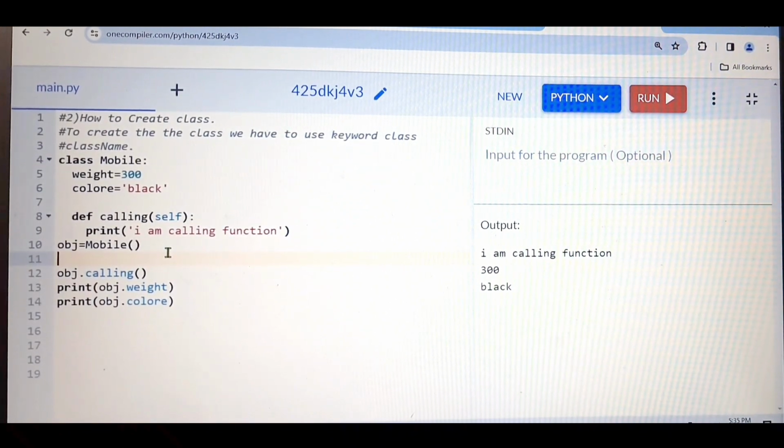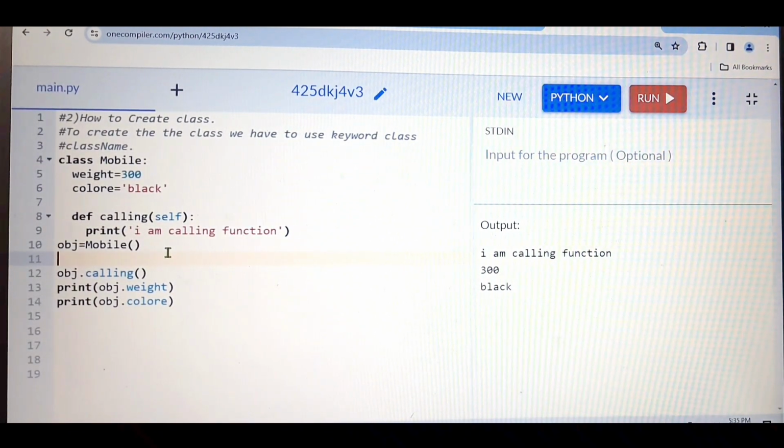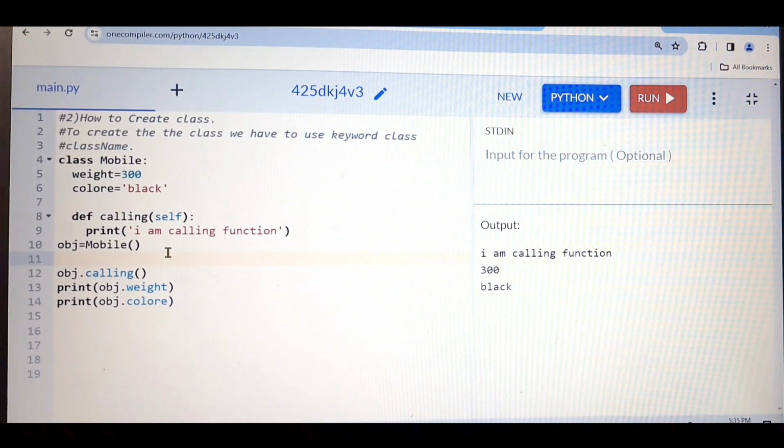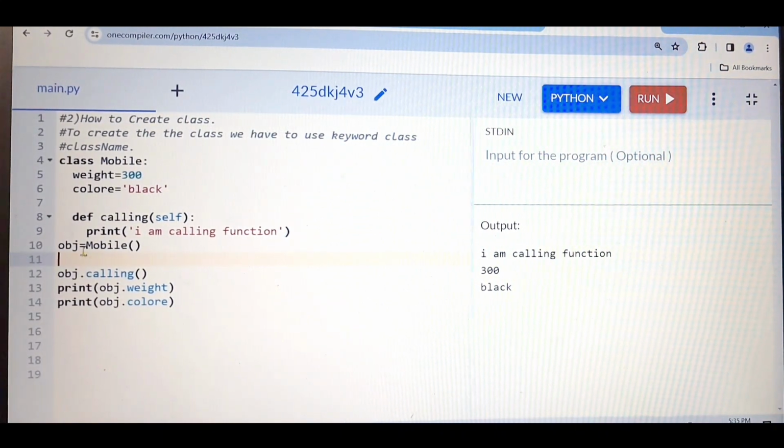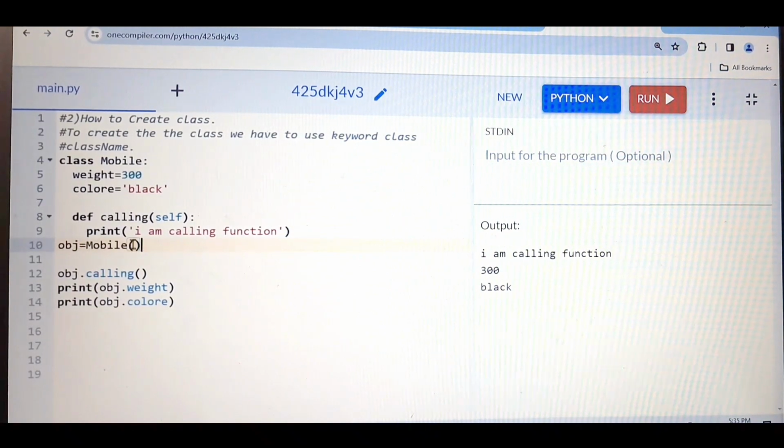So I hope you are getting how we can create the class. Then as per the definition, what are the properties inside the class and what is the function or action or method in the class. And I hope you are getting how we can create the object of the class. See, this is the syntax: obj equals class name.